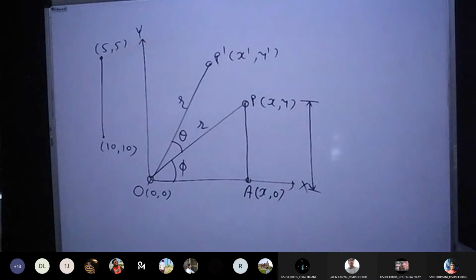What is the length of this line? 5. Who is saying 5? Lucy, okay. Can you explain how it is 5? Sir, because x will increase, so accordingly y will increase. Okay. Any other answer? Lucy is saying length of this line is 5. Any other answer?